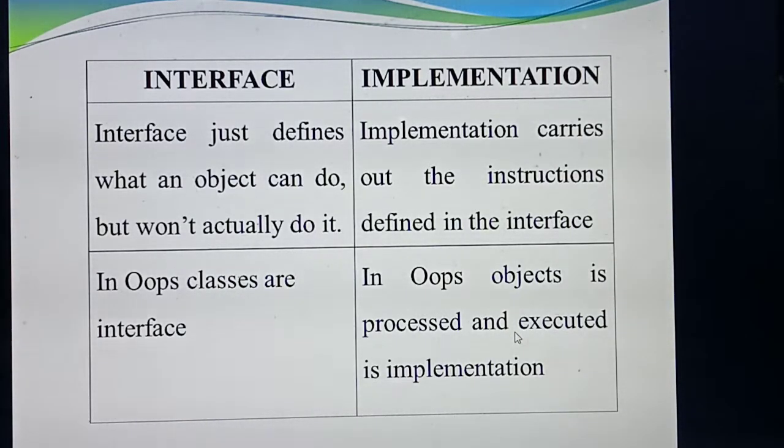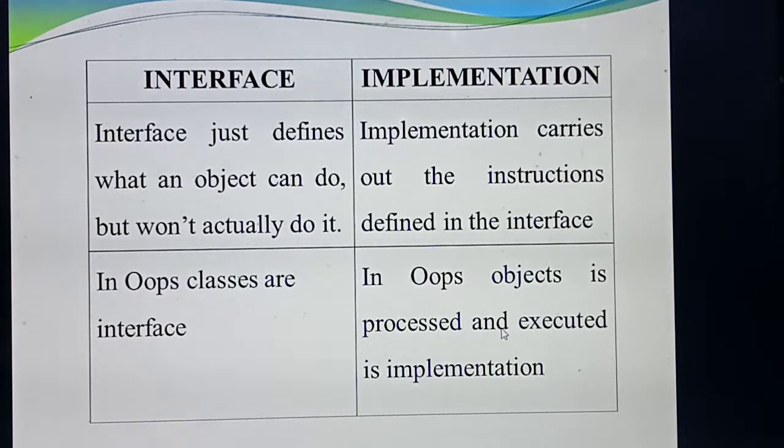If you are using the class concept in the program, remember from last year that you should create one object for the class in the main function. So in implementation, the object is the main concept: how the object is created and executed. Understood? Two points, very important question.